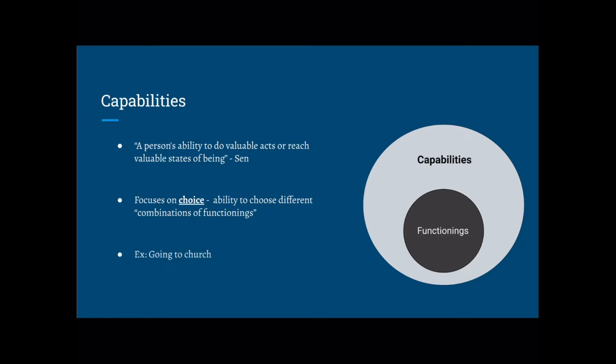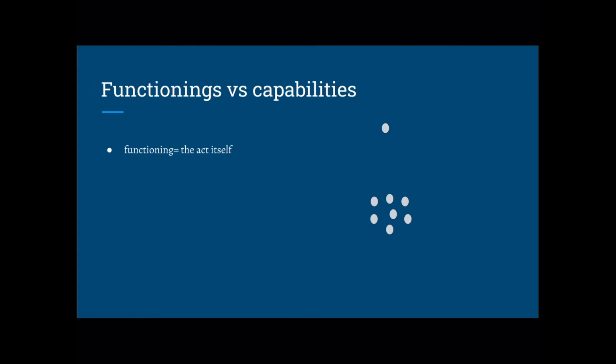As shown in the circle diagram, capabilities are derived from functionings. For example, a capability includes the freedom of religious exercise. It is the freedom to choose to attend religious ceremonies without being persecuted for it. Functionings and capabilities are interrelated, however, they are not the same thing. Functionings are the acts themselves, while capabilities are the total possibilities of functionings plus freedom of choice.